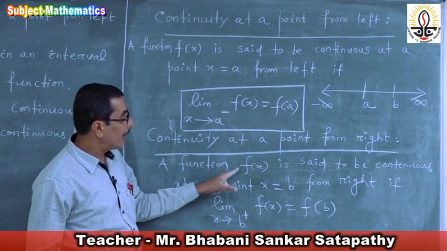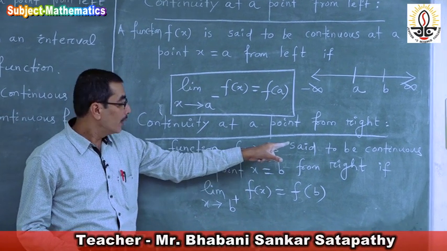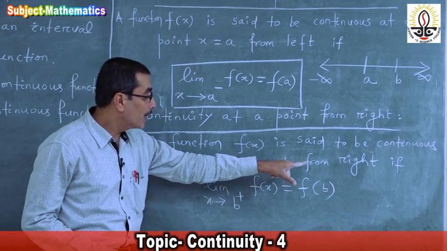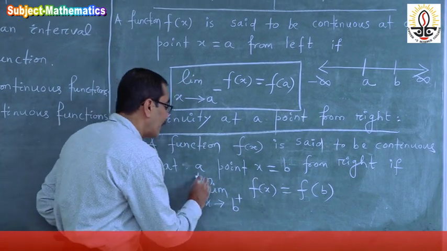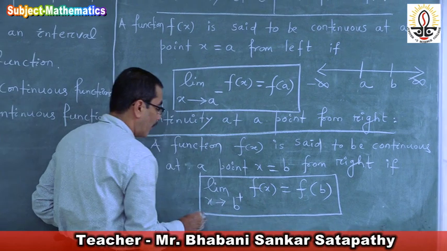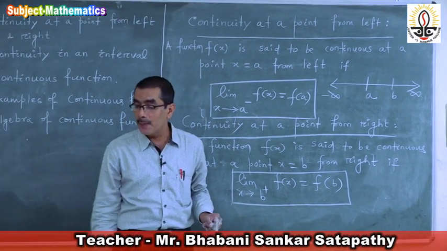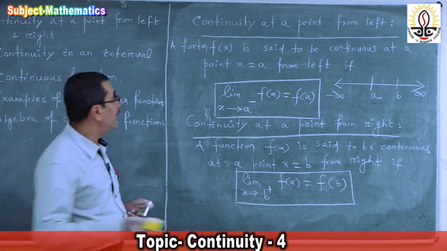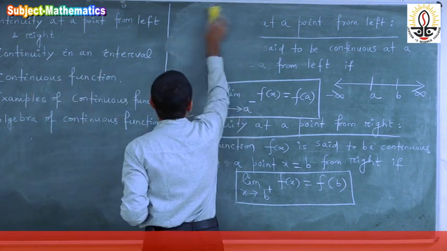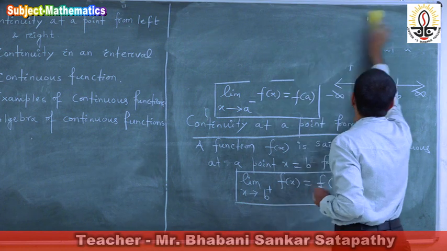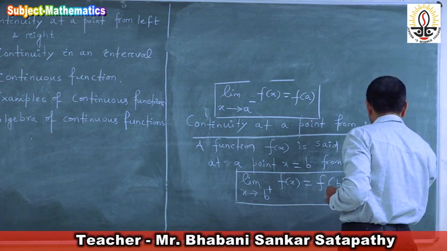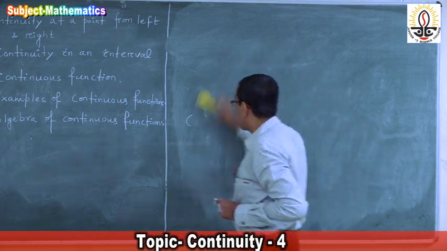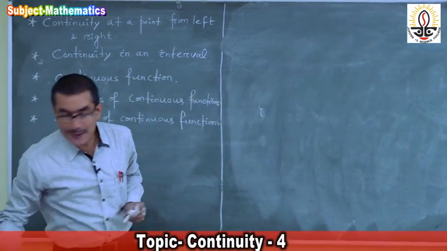Similarly, the function f of x is said to be continuous at x is equal to b from right if limit x approaches b plus of f of x is equal to f of b. Now, let us give an example to show how to show a function is continuous from left and from right.